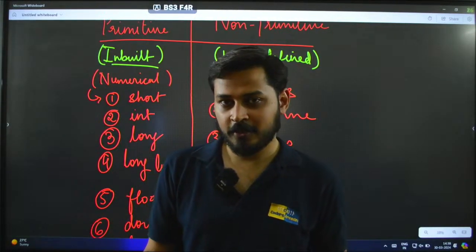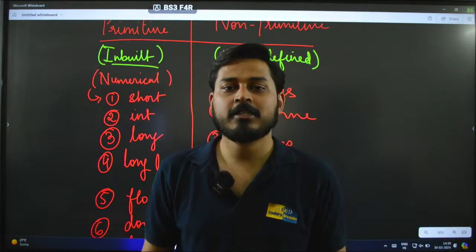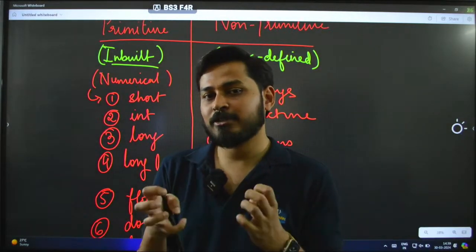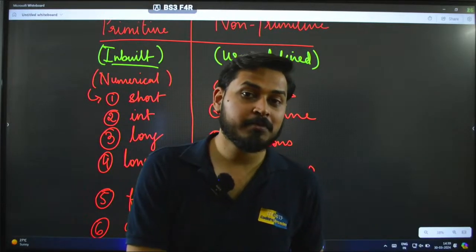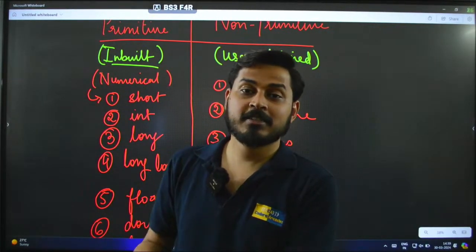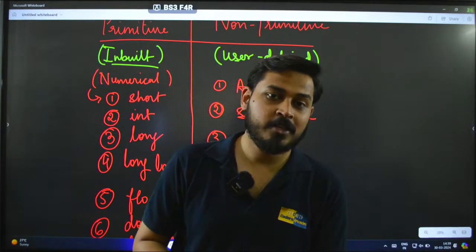Well, I hope that you have understood. This is your data type. So data type is nothing but just the type of data that we use in our programming. If the programming language understands it, it is primitive. If the programming language doesn't understand it, or if it is user defined, it is non-primitive. So this is your data type.